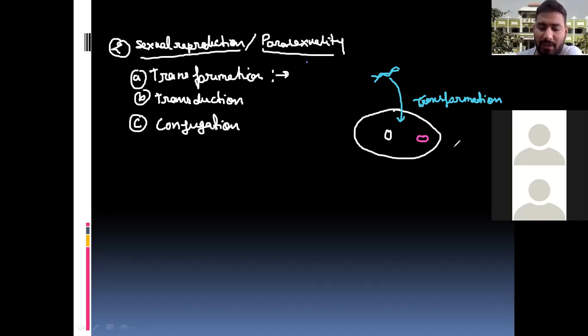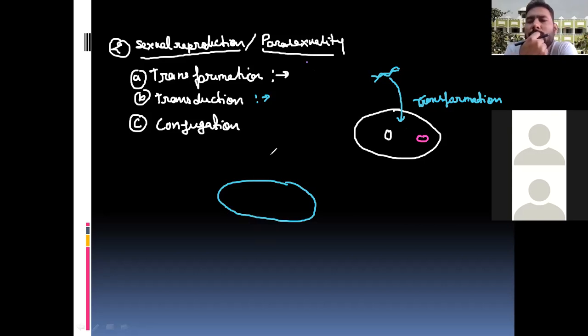Second, we are going to talk about the transduction. What is the transduction? Suppose that this is the bacterial cell. In transduction, this type of sexual reproduction is found in bacteria when a bacteriophage attacks. Bacteriophage, we know very well, was discovered by the scientist Stuart D. Harrell, and it is a type of virus which attacks bacteria.